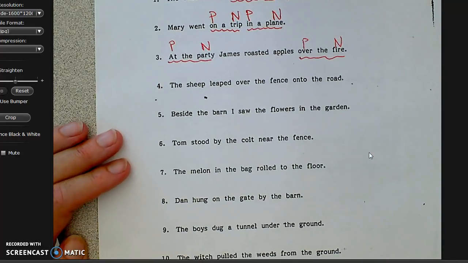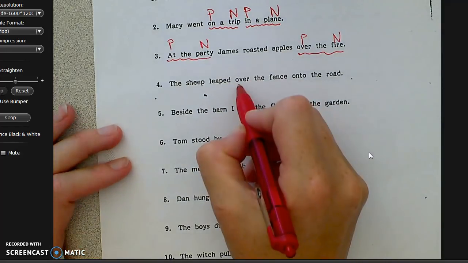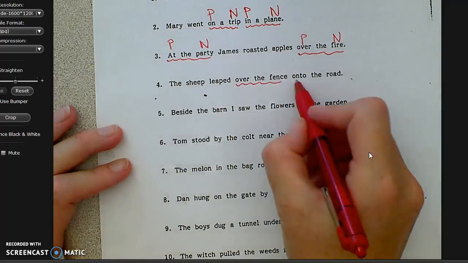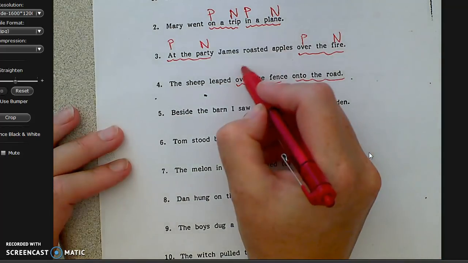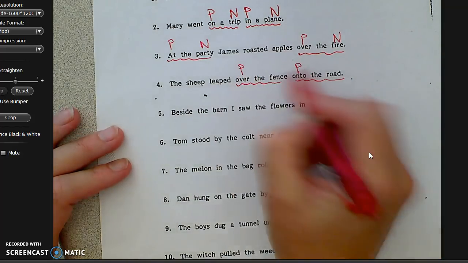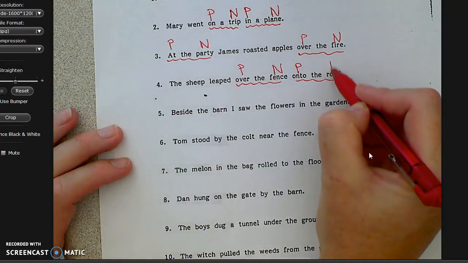Okay? Number 4, the sheep leapt over the fence onto the road. Where did the sheep leap? Over the fence, onto the road. First word is a preposition. Last word is a noun.